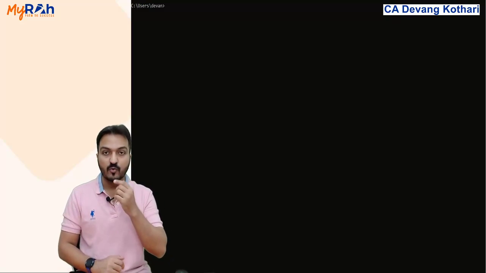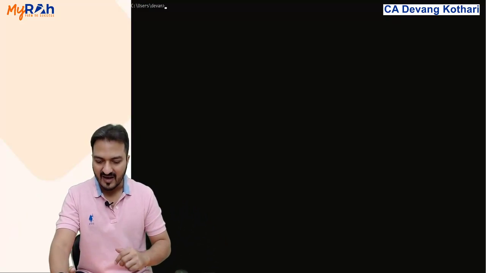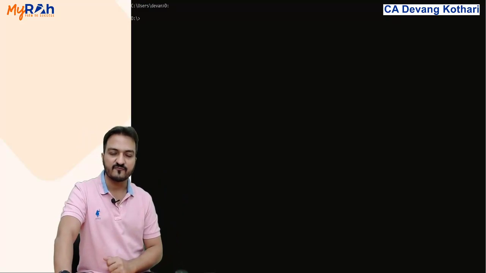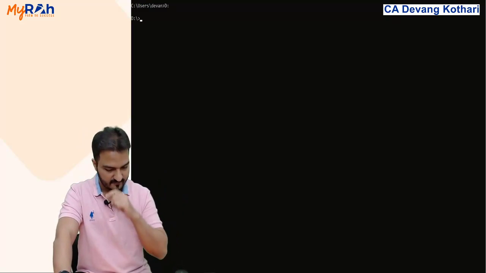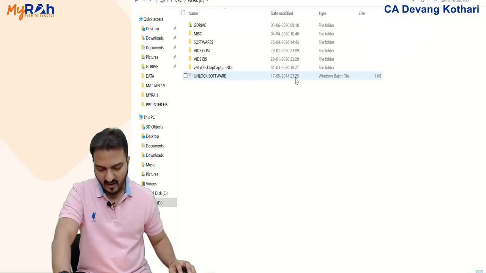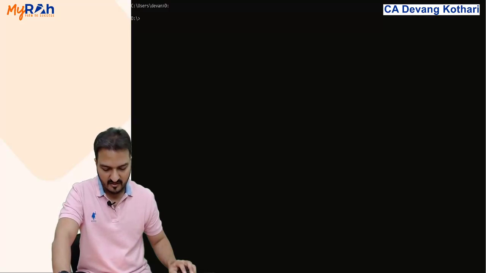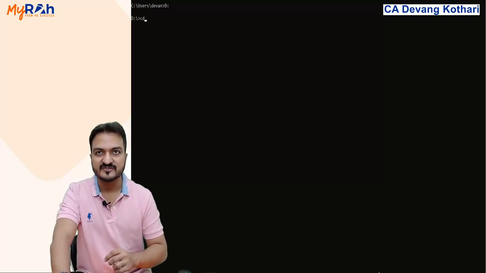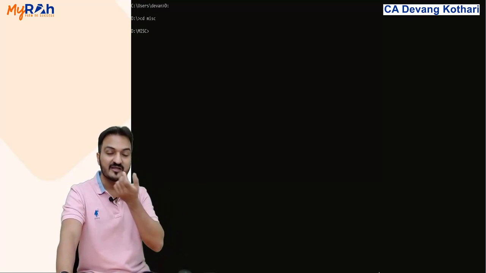For example, if I want to go to the D drive, there is no My Computer. If I want to open D drive, I have to type D: on my screen, and it will give me D drive. Within the D drive, if I want to open the folder named MISC, miscellaneous, then I have to type cd space MISC. Then that folder will open.